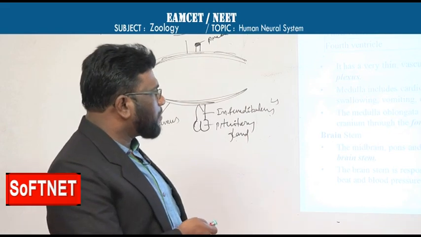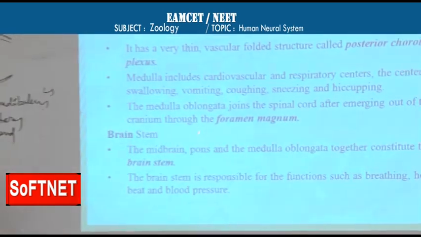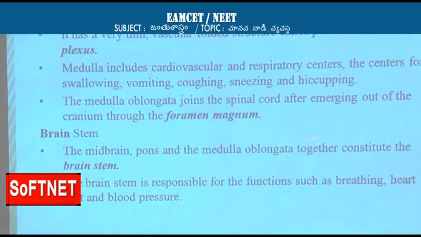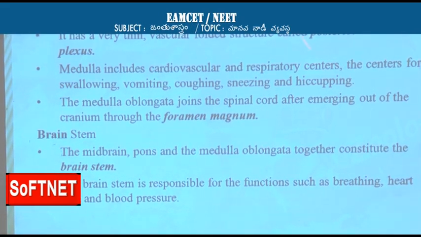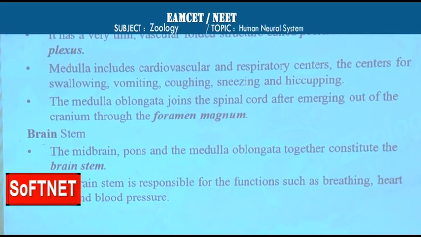Next, medulla oblongata joins the spinal cord after emerging out of the cranium through the foramen magnum. The cranium has an opening which is called foramen magnum. The medulla comes out of this foramen magnum and continues as spinal cord.